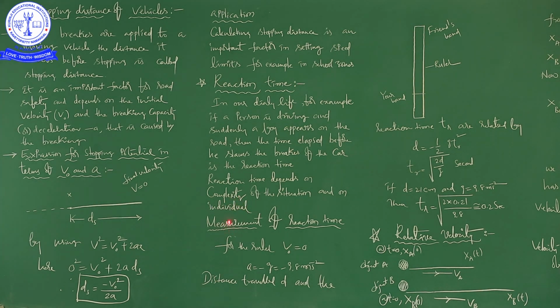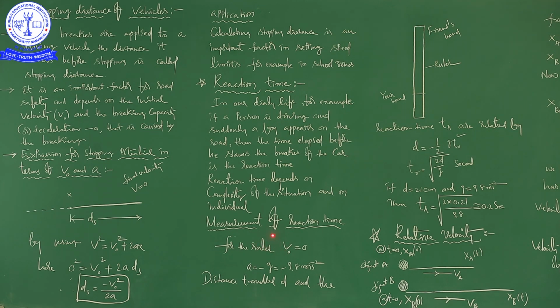Next, how to measure the reaction time? How fast you react to one situation and how I react to the same situation differs from person to person. We can calculate the reaction time of one particular person.